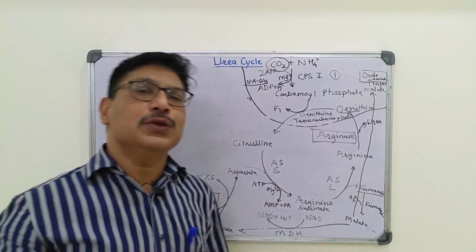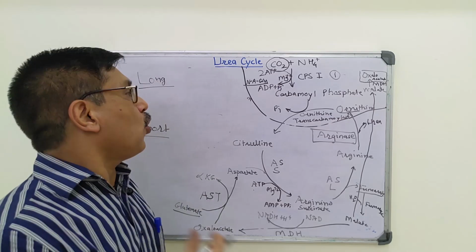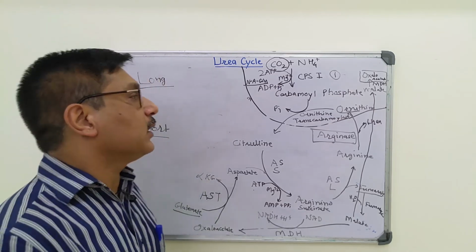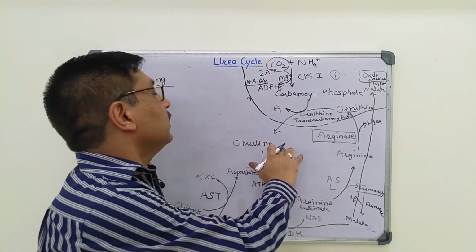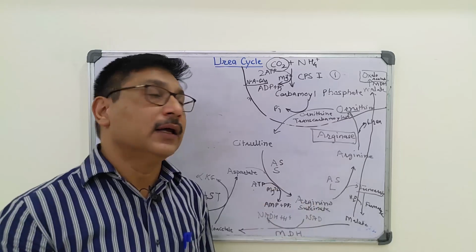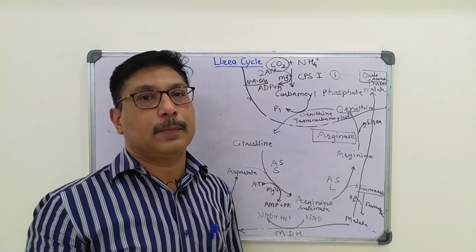When a person consumes a high protein diet for a prolonged period or there is prolonged starvation, there is an increase in concentration of all these enzymes of the urea cycle, thereby the urea cycle is operated at a higher rate.